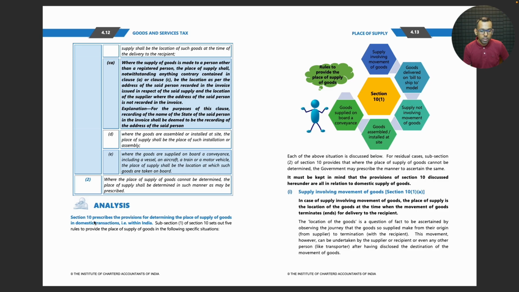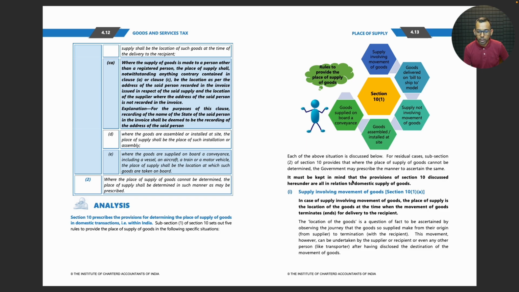Okay. Section 10 prescribes the provisions for determining the place of supply of goods in domestic transactions, that is within India. Subsection 1 of Section 10 sets out 5 rules to provide the place of supply of goods in the following specific situations. Each of the above situations is discussed below. For residual cases, subsection 2 of Section 10 provides that where the place of supply of goods cannot be determined, the government may prescribe the manner to ascertain the same.